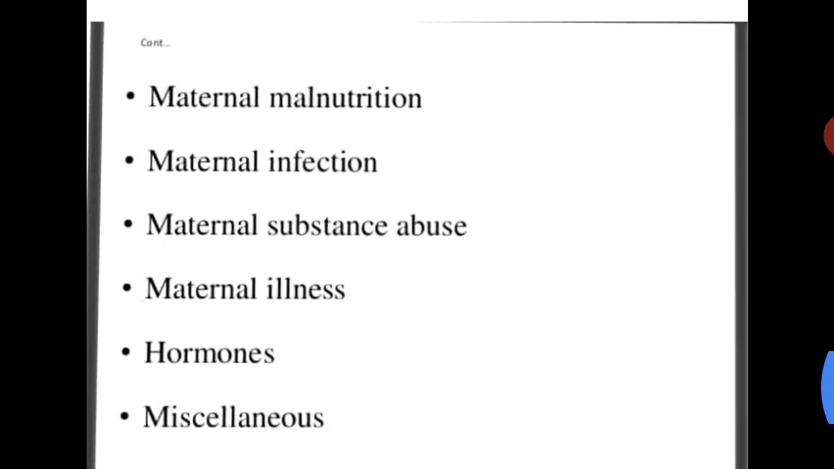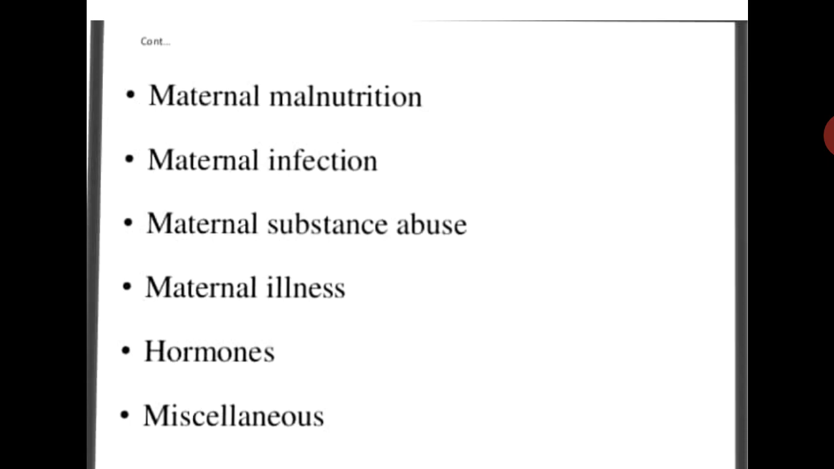If the mother is anemic, it can affect the child as well as the mother. In the fetus, intrauterine growth retardation can occur due to the deficiency of hemoglobin or due to the anemia, and consequently there can be a small size of the fetus also.